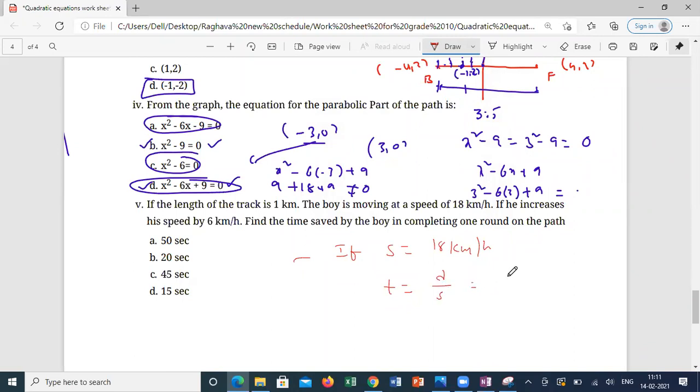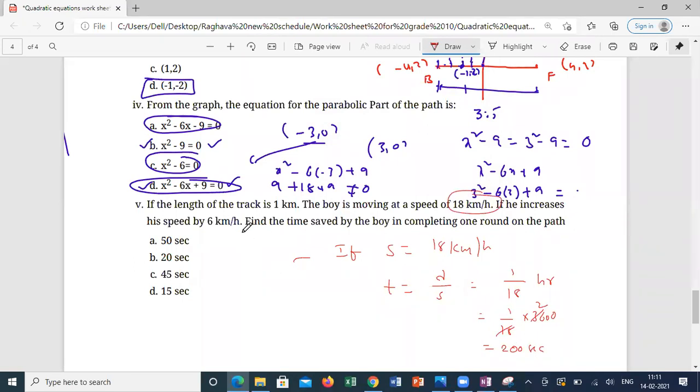Distance is 1 kilometer, speed is 18. So this is taking 1 by 18 hours. 1 by 18 hours means 1 by 18 into 3600 seconds. So he is taking 200 seconds to complete the track at this speed.